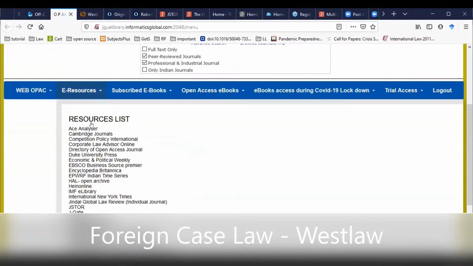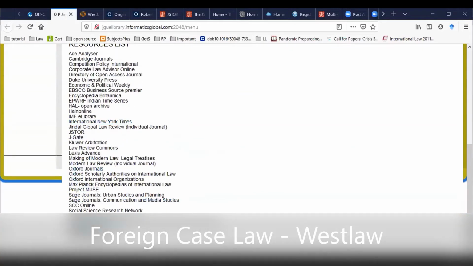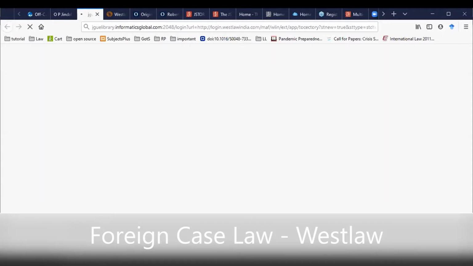Right from the e-resource page, again the alphabetical list, and you will click on Westlaw India. In a new window, it is going to appear. It is taking a little time to load. However, by the time it loads, you will be able to see the homepage of the database, that is Westlaw.